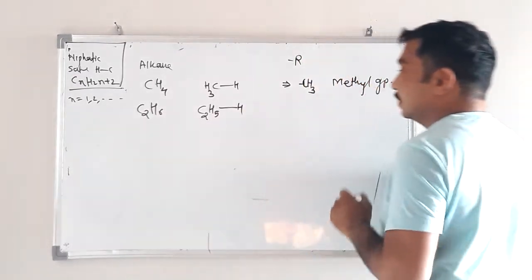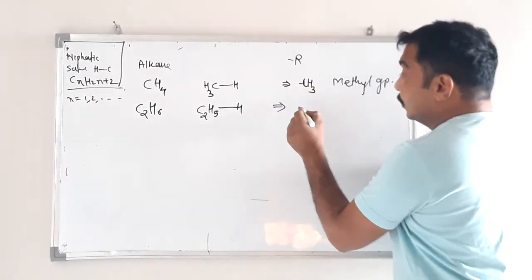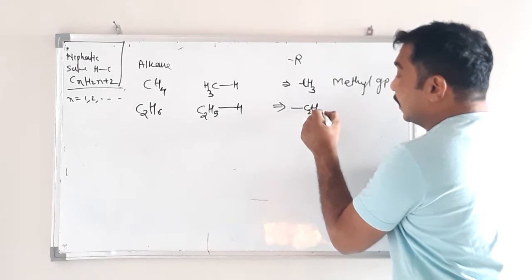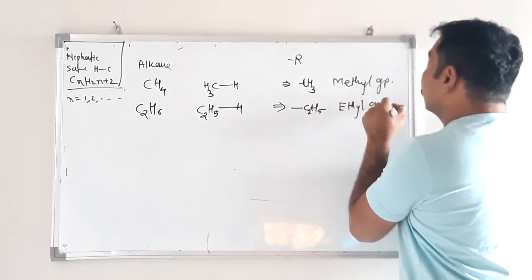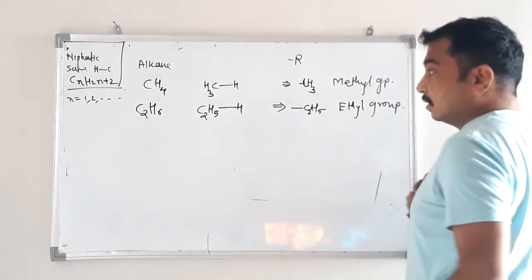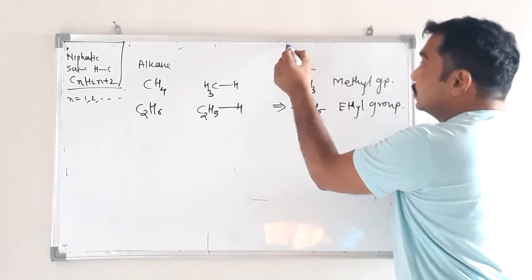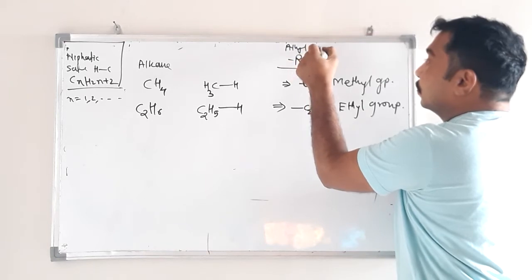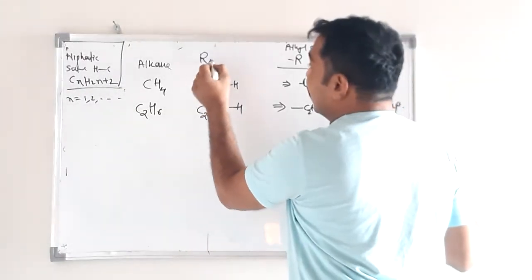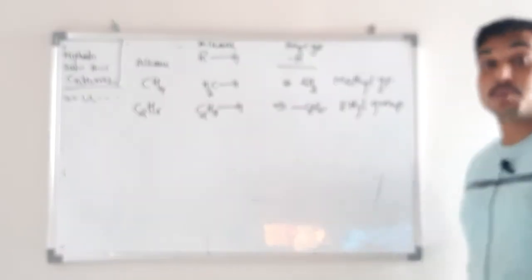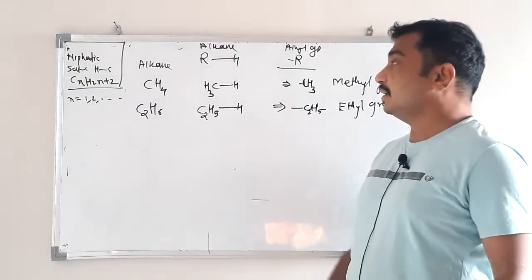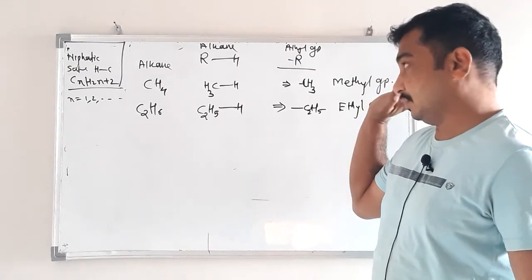Then the alkyl group is C2H5. This is known as ethyl group. This is the symbol of alkyl group, and R-H is the general symbol for alkane. Alkane is represented by R-H.